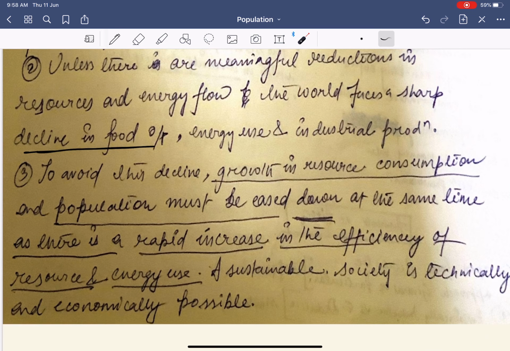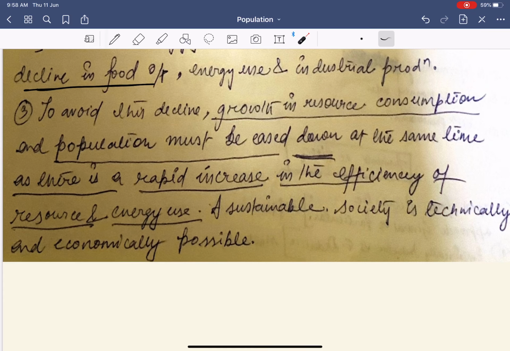Next, to avoid this decline, growth in resource consumption and population must be eased down at the same time as there is a rapid increase in the efficiency of resources and energy use. It's simple and you can understand it.